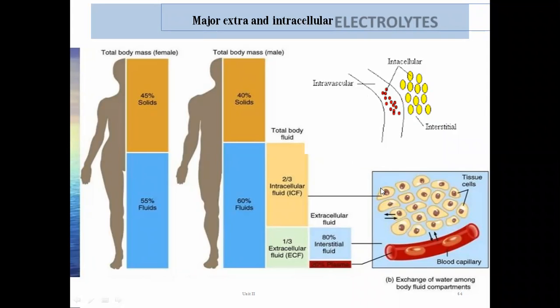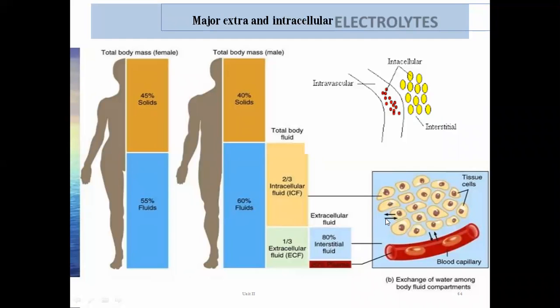See the slide here: the fluid which is present inside the cell is known as intracellular fluid. Interstitial fluid is the fluid which is present outside the cell and in between the cells. And the next one is plasma or vascular fluid.